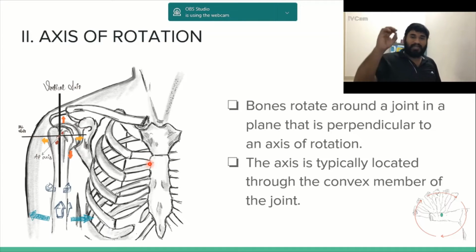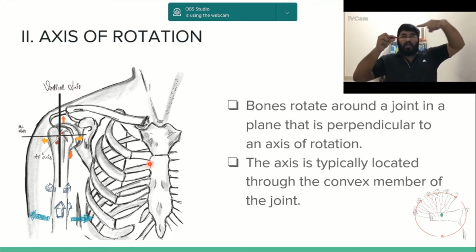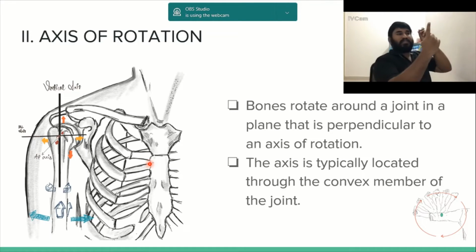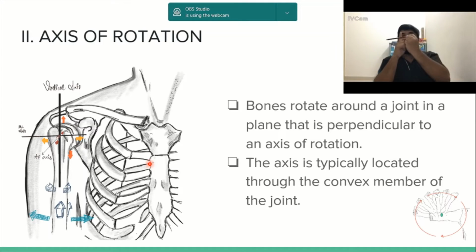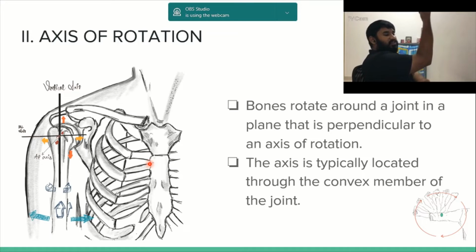So how does it occur? See, parallel is this. If two structures are running along together, that is called parallel. If this passes through a structure and intersects in between, this is called perpendicular. So in our elbow, this is the axis of rotation and you have an imaginary line which passes like this. So this is perpendicular.